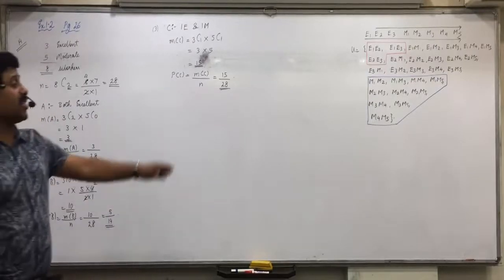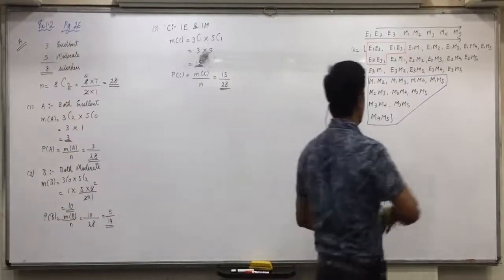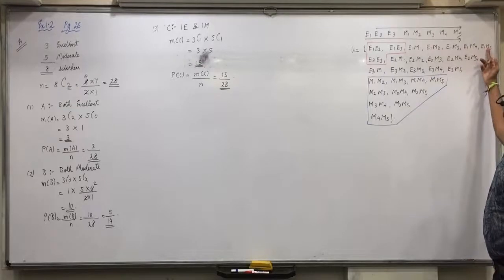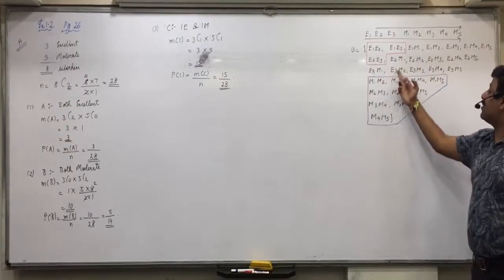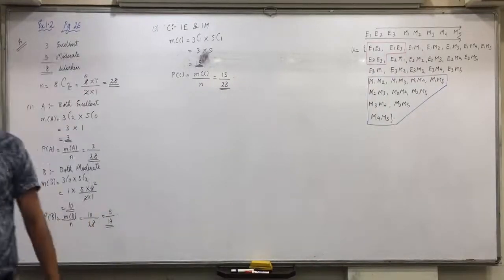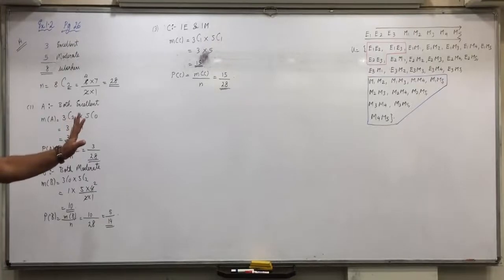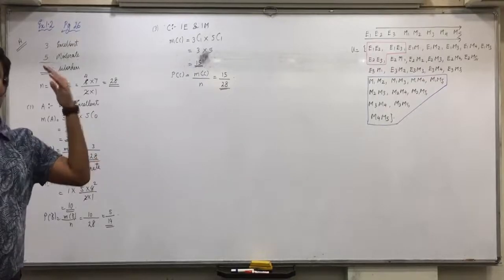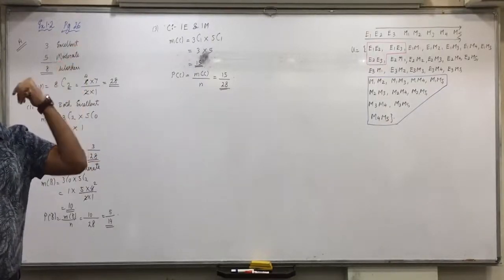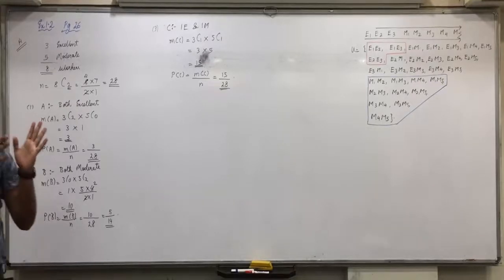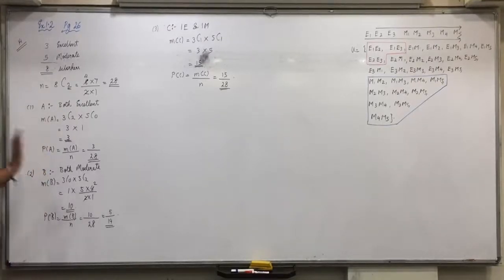Understood this, everyone? The rest of the outcomes are the same. You can see in all the remaining outcomes there is one excellent and one moderate. See 1, 2, 3, 4, 5, 6, 7, 8, 9, 10, 11, 12, 13, 14, 15. 15 outcomes where one is excellent and one is moderate. So all of you understood this kind of questions of selection, but this is very time consuming and here there are only 28. You'll have outcomes like hundreds, thousands. Next question itself you'll see 1,326 outcomes. So these many outcomes sample space cannot be done. We always have to do it with the formula of combinations only.